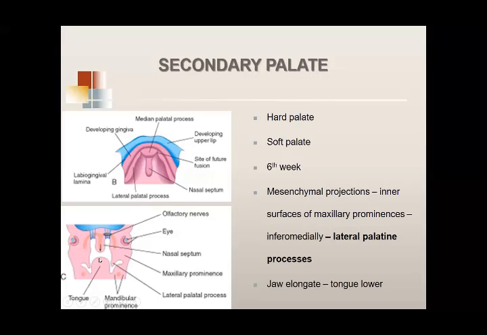Okay. So as this lower jaw elongates, as the mandible, developing mandible, as it is stretched out, this tongue, which is so prominent over here, this is pulled down. So the tongue lowers down, making more space in the oral cavity.